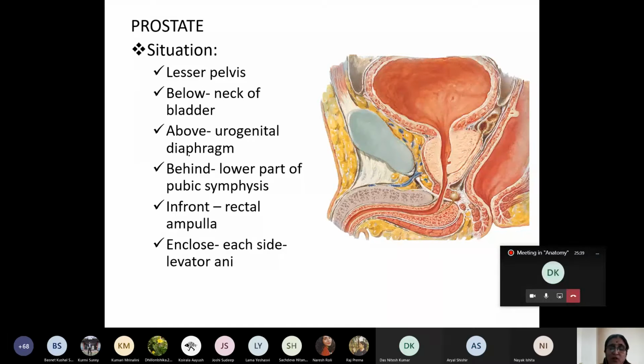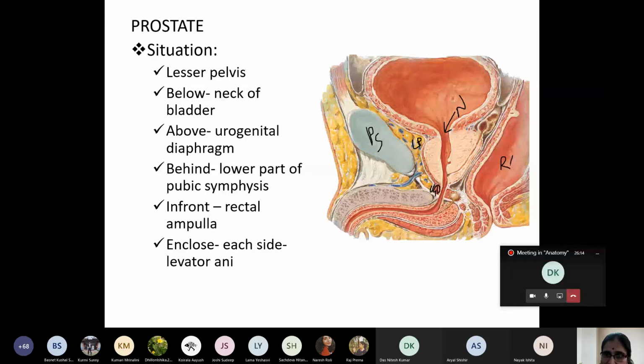Let us go to the location of the prostate. Where is it located? It is located in the lesser pelvis, below the neck of the urinary bladder, my dear student. Above the urogenital diaphragm. Behind the lower part of the pubic symphysis. In front of this dilated part of the rectum, known as the rectal ampulla.